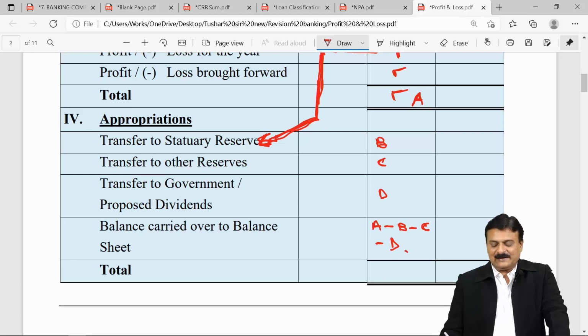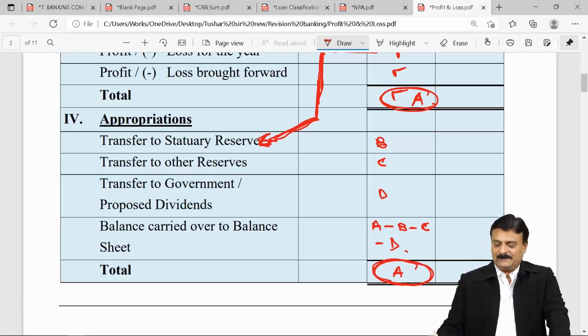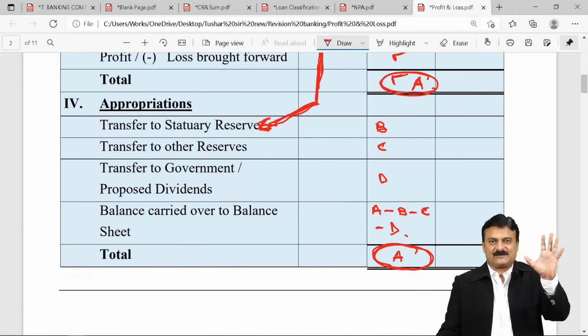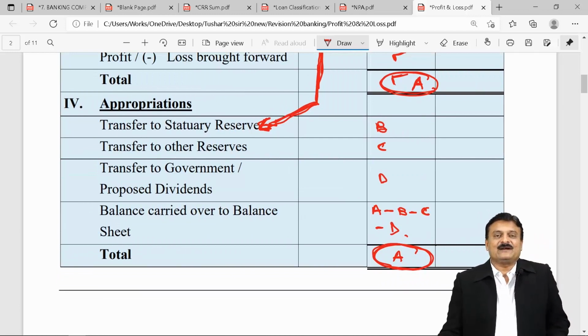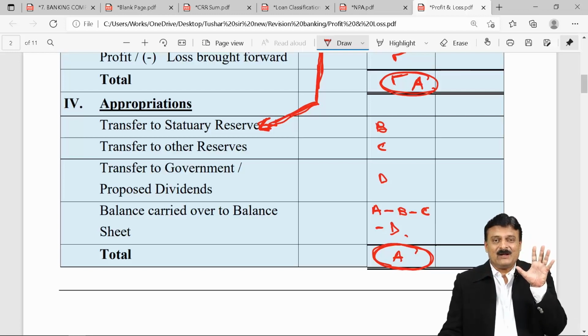Last total, definitely the total has to be the same total what we got here. A has to come here also. Got it, everyone? This was a basic structure of P&L, vertical format. Schedule 13, interest earned, 14, other incomes, 15, interest expended, 16, operating expenses, and last, P&C, provisions and contingencies. A brief idea about what your profit and loss account will consist of.